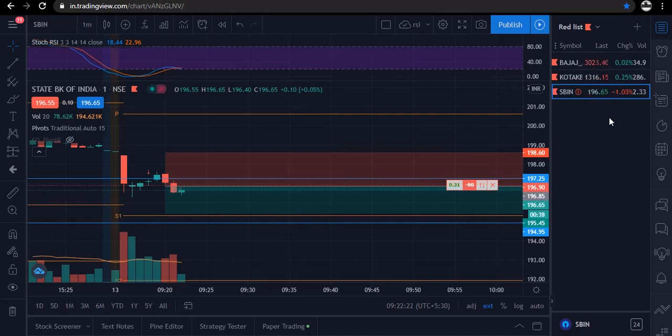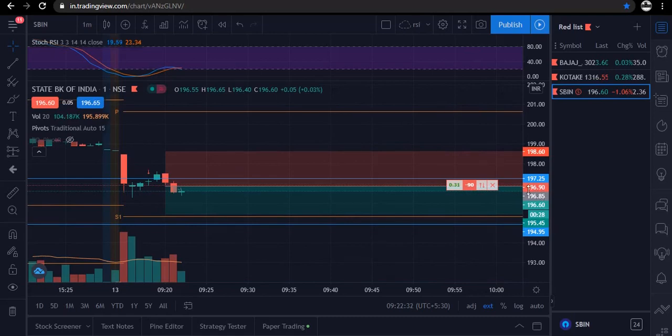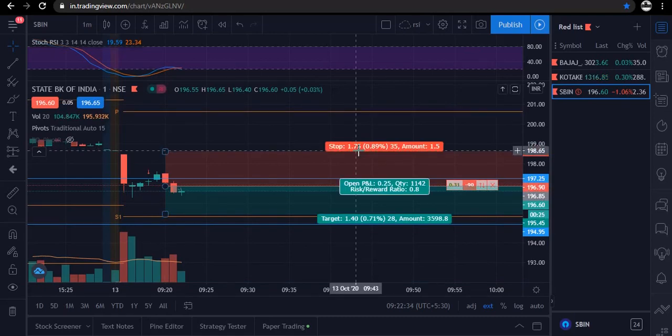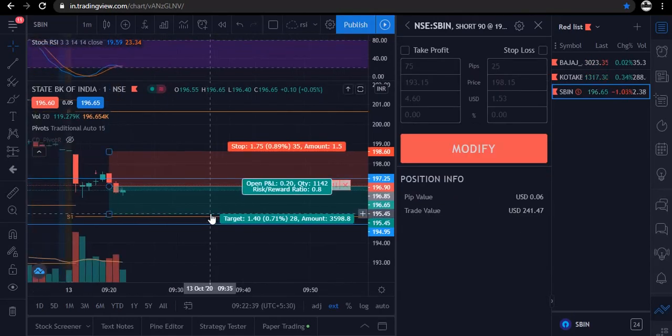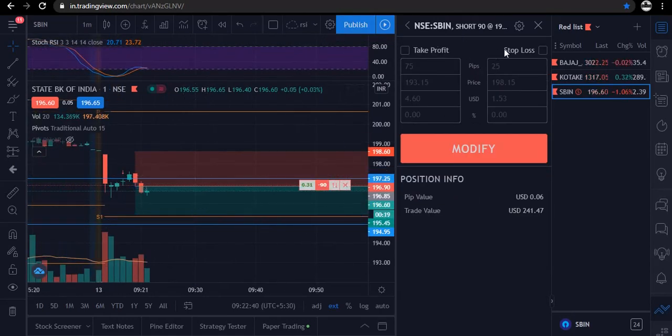We were having stocks in our watch list were Bajaj Auto, Kotak Bank and SBI. So we have taken the trade in SBI. So let's place our target and stop loss. Okay traders, so let me place our stop loss, that is 198.60.